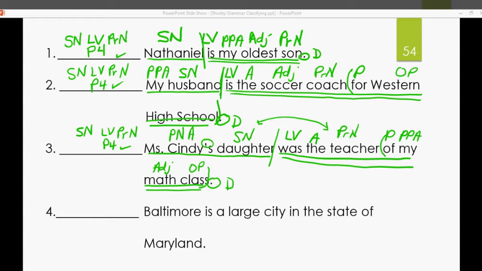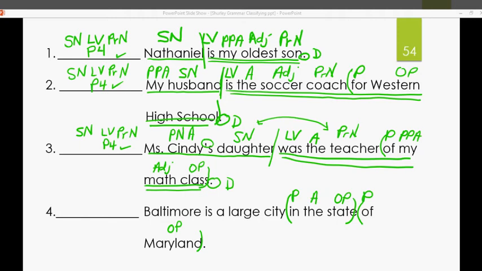Baltimore is a large city in the state of Maryland. Do you see any prepositions? Of. Good. Of what? Maryland. Object of a preposition? Parentheses. Any other prepositions? In. Good. In what? In the state. Object of the preposition.